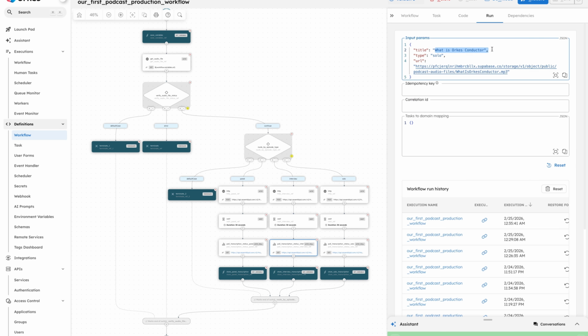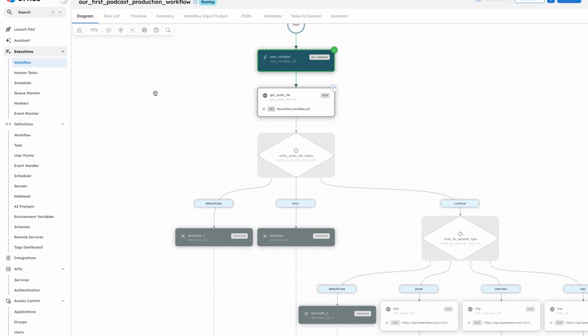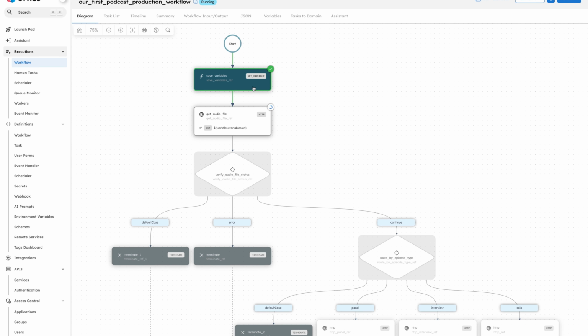What is Orkes Conductor? That's our title. We see the type of podcast is type solo, and the URL again, our Supabase, our audio file stored in our Supabase storage. So what I'm going to do now is I'm going to execute this. And that's going to again take us in this executions tab here under workflow. And we can see our entire workflow just running. And we can see it visually just step by step as it's running.